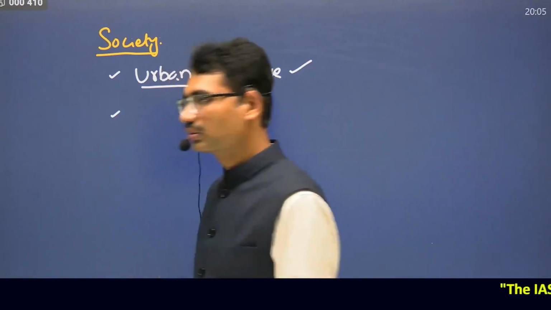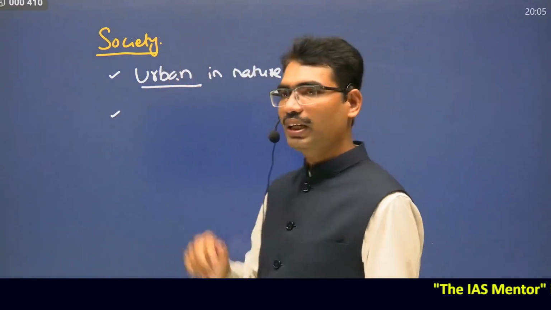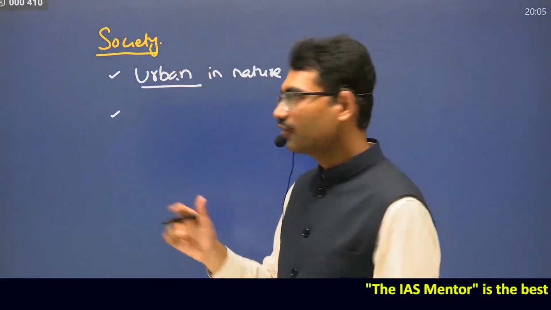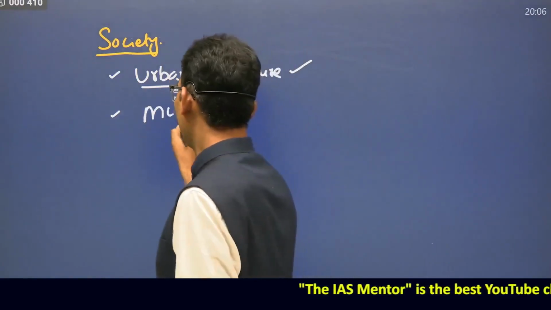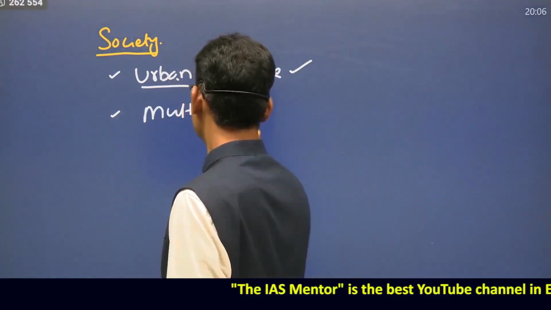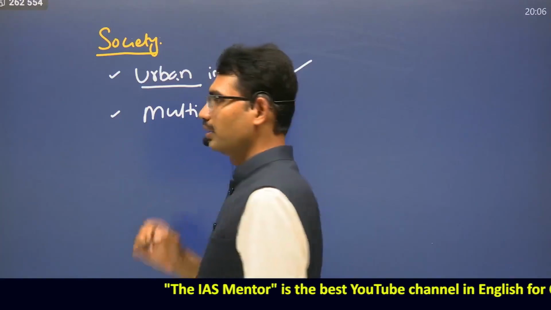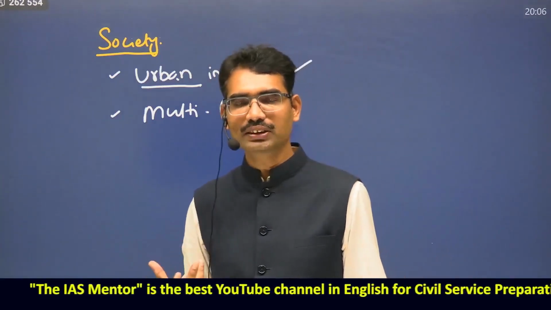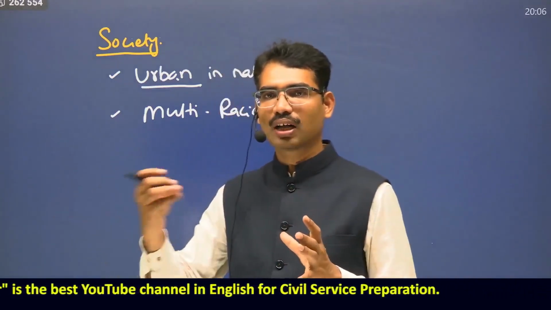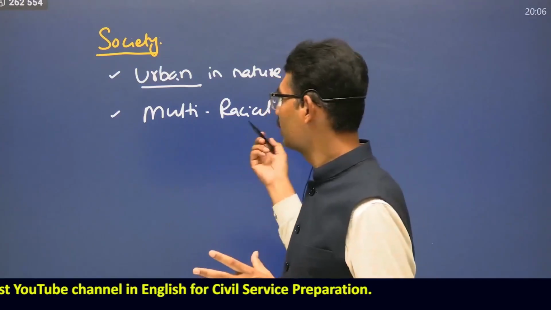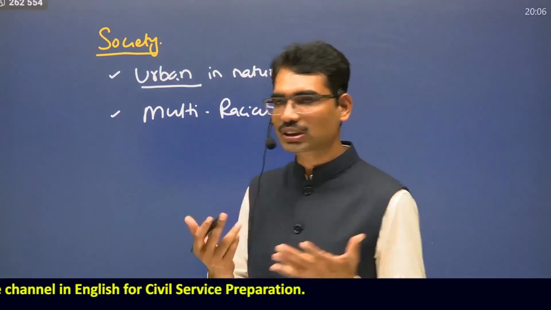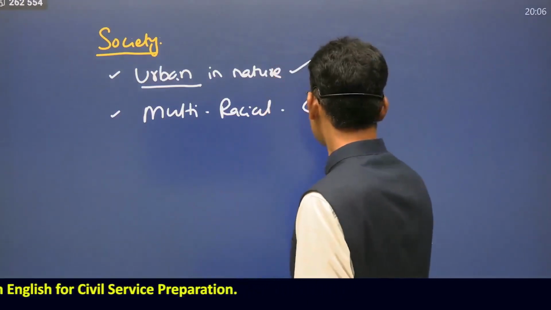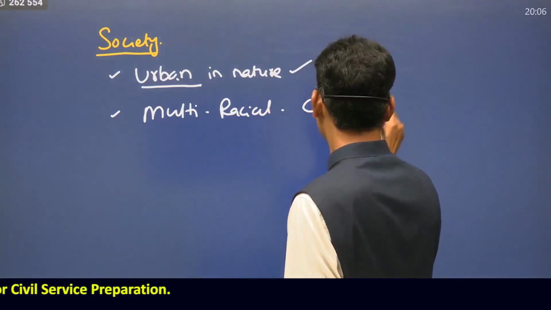Next one. In these urban areas, all sorts of people were there. Multiracial: Proto-Australoid, Negroid, Mongoloid, different racial groups, or simply multiracial people were living. Simply, it is cosmopolitan in nature.